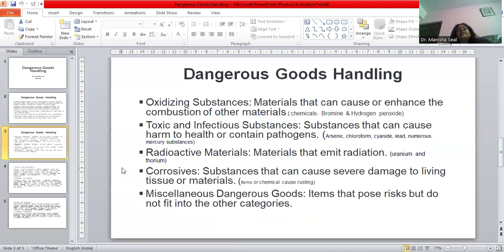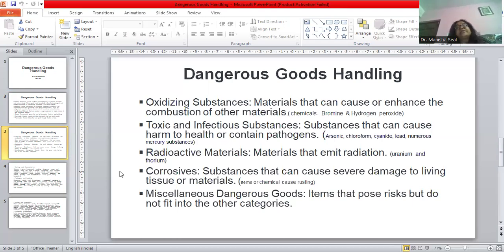Toxic and infectious substances can cause health hazards or health issues. People who are carrying these kinds of toxic infectious substances can be infected with a lot of health issues, such as arsenic, chloroform, cyanide, lead, numerous mercury substances. If you are carrying them, all these are very infectious. We have to be very careful.